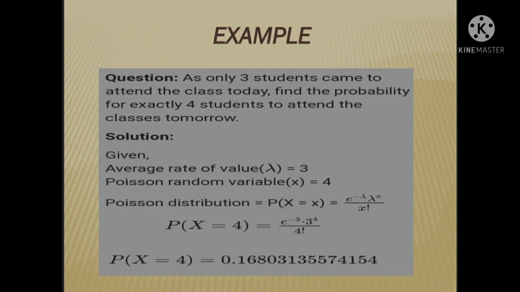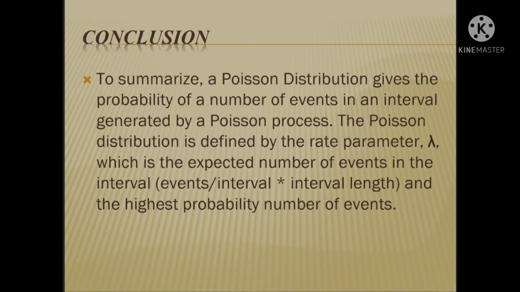Next, using the Poisson distribution formula, P(X = x) = e to the power of minus lambda, lambda to the power of x, divided by x factorial, which equals e to the power of minus 3 into 3 to the power of 4 divided by 4 factorial, and the value is P(X = 4) = 0.1680315574154. This is the example for Poisson distribution.